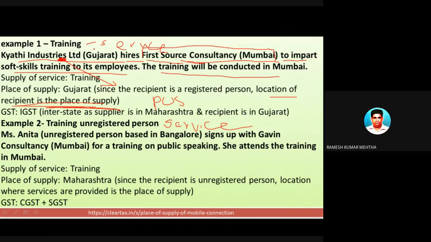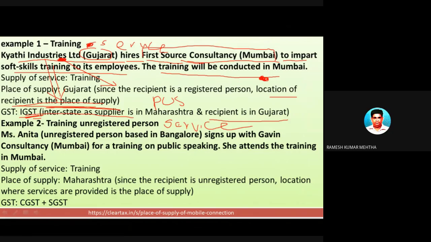The location of the recipient of the service is Gujarat. Okay, so in this case, please remember, from Bombay, the services are provided to a person in Gujarat. Place of supply is Gujarat. So it is a case of intrastate supply of services, and the recipient is in Gujarat, as already discussed. Because of the prevalent laws, and as it is an intrastate supply of services, IGST will be levied.